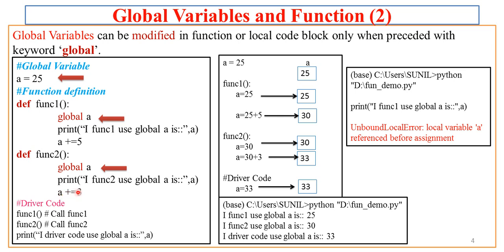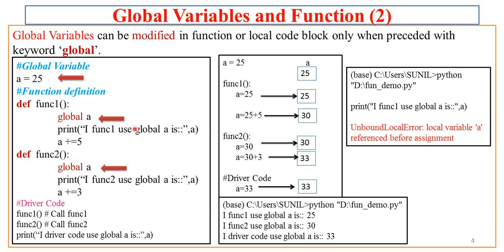I am trying to modify it with a value 3 added to the existing value, and at last in the driver code I give a function call, and then I again access the value of A. Now if you try to understand the behavior of this program, it is totally different than the earlier one. In the earlier version of this program, we were just reading the value of A, we were not modifying it. But in this case, we are trying to modify this global A in both the functions, in function func1 and in function func2.